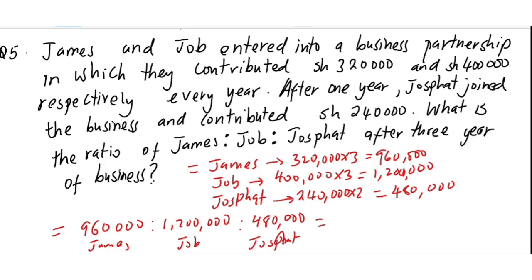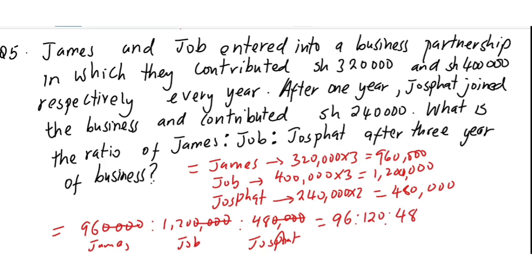Now if you look at it, you can remove the zeros. There are 4 zeros that you can remove, and you remain with 96 is to 120 is to 48, which you can simplify further.